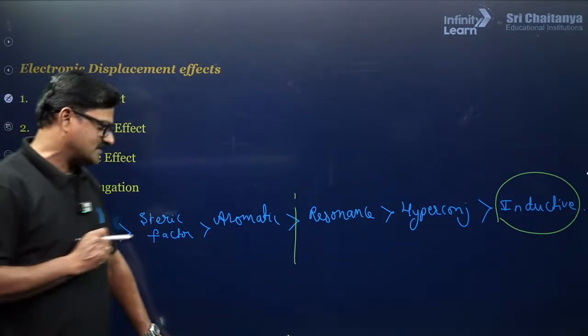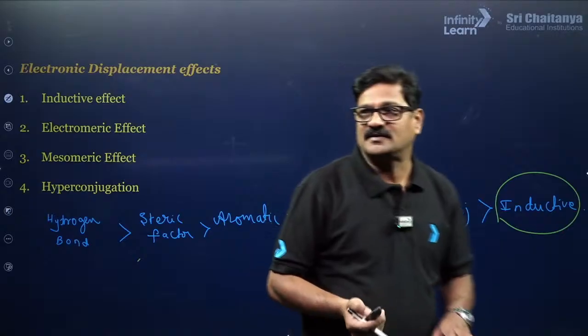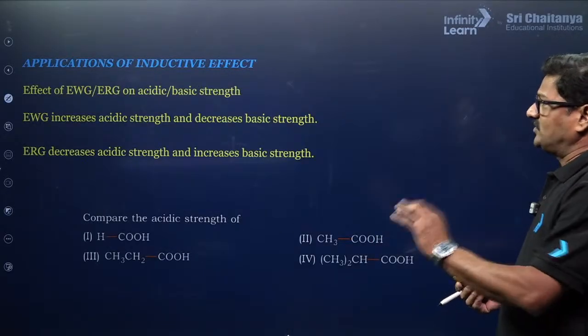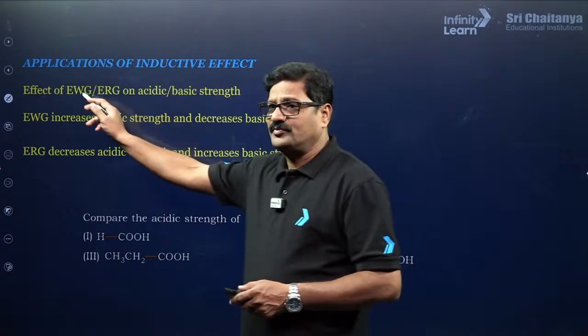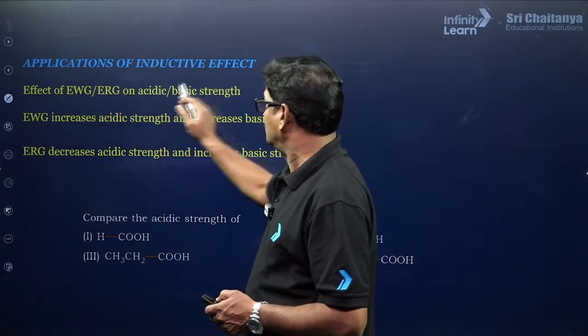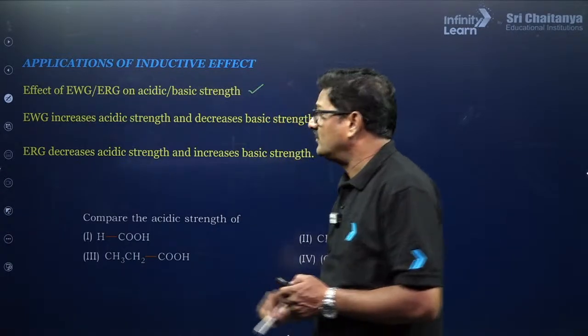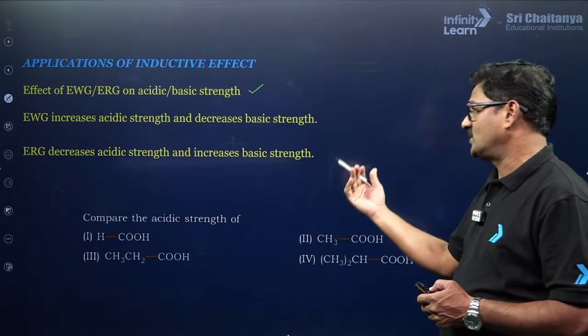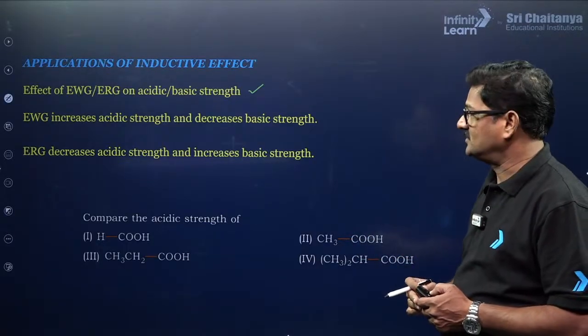Now let us go and see the applications of inductive effect. In these applications of inductive effect, the first one is the effect of electron withdrawing group and electron releasing group on acidic and basic strength. Electron withdrawing group increases acidic strength and decreases the basic strength.